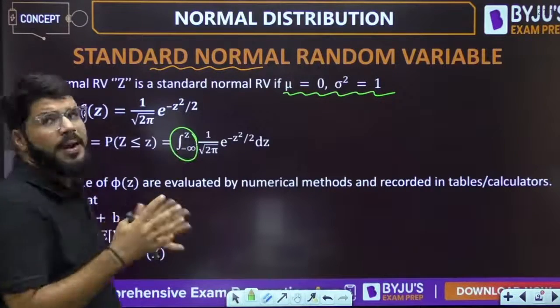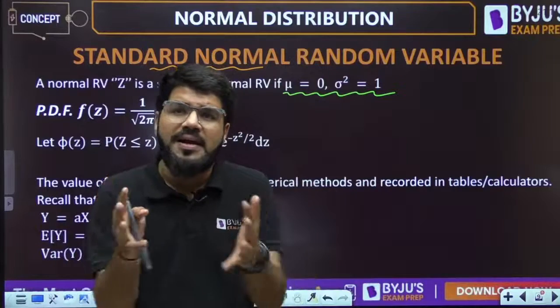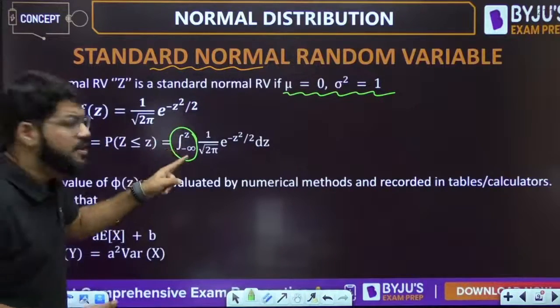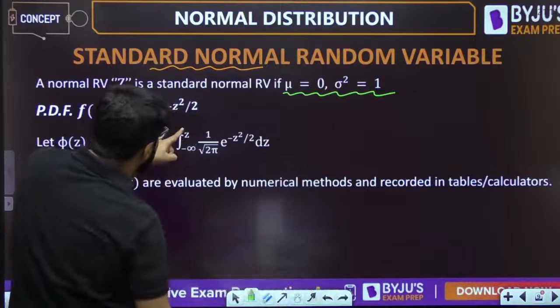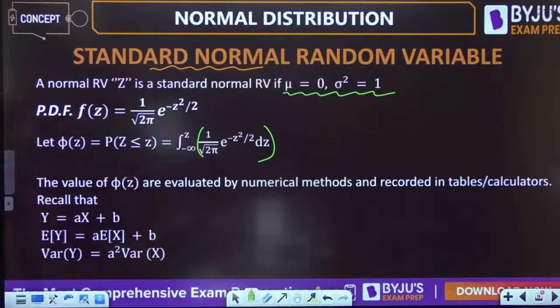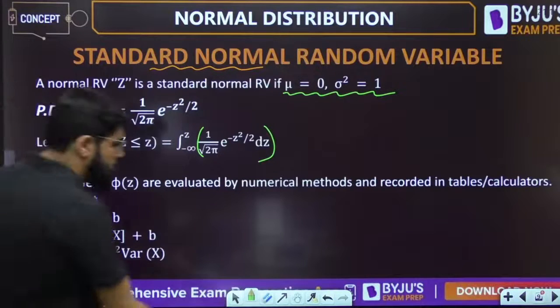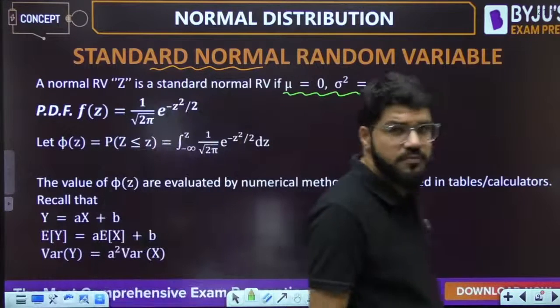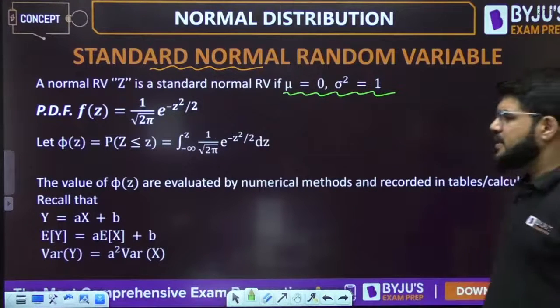And how to find the probability when the PDF is given? The probability that the random variable is between a and b is the integral from a to b of the PDF. Similarly here, it is the integral from minus infinity to z of 1 upon root 2 pi e power minus z square by 2 dz. That is what phi z is equal to.